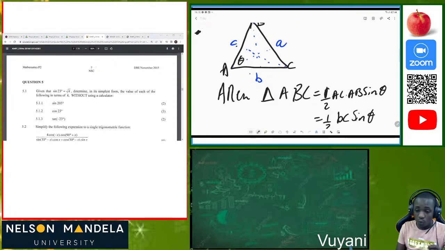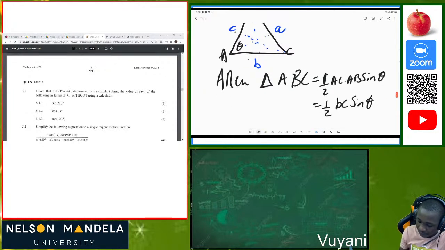Let me repeat again. In the area rule, we look at two sides which we are given and then include an angle. So for instance, we are having something like this, and this is our angle. We use these two sides, and we say 1/2, which is half of, you multiply this side and also this side, and you also use the included angle, which is in between, so that you can determine your area. So for instance, if you are given that the angle is not here, it's here.